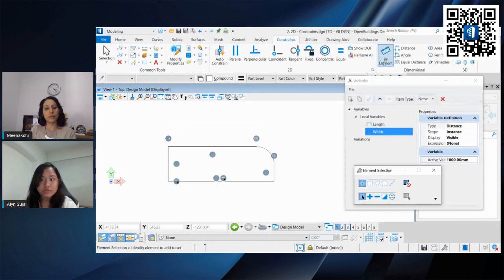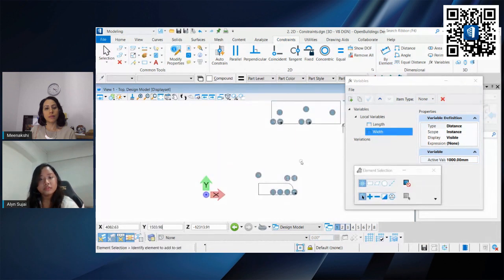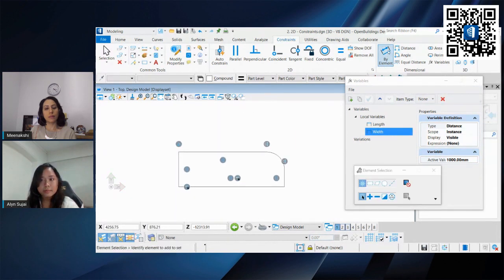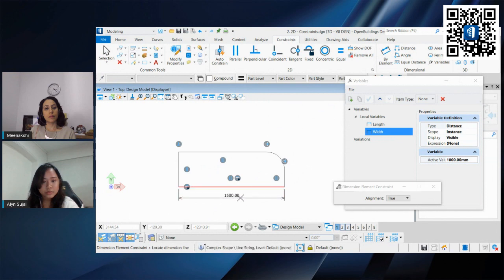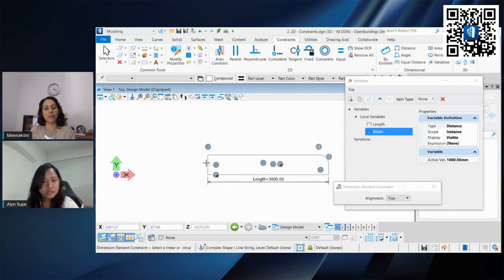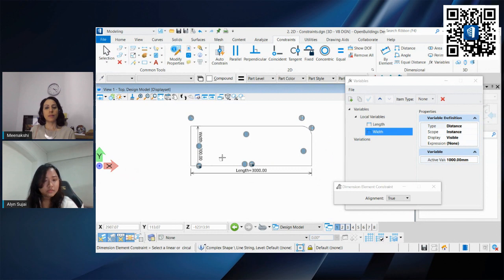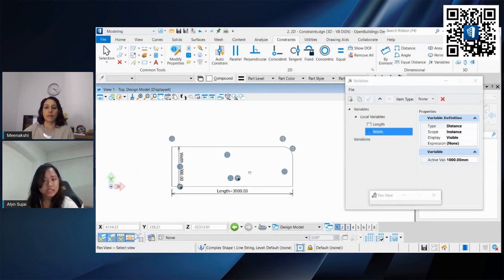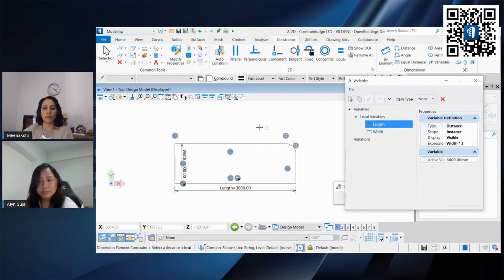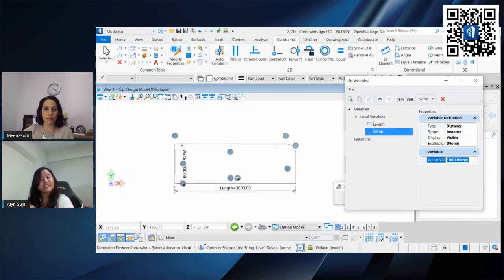Now we can also use the same variables that we use for our initial model. Okay, this bottom would be the length. Since it's ready, you can just use it. On the side, we can be using the width. Okay, so it looks nice. Make sure that we test it out first.